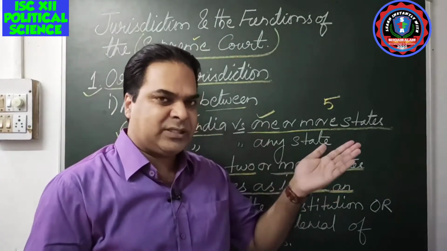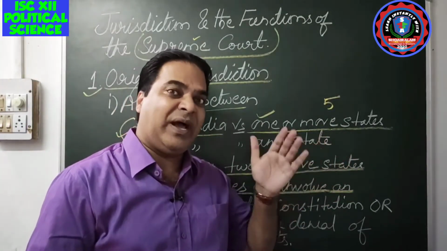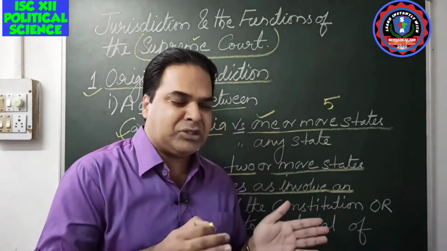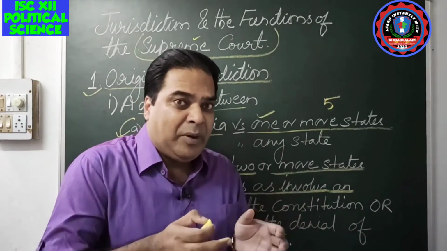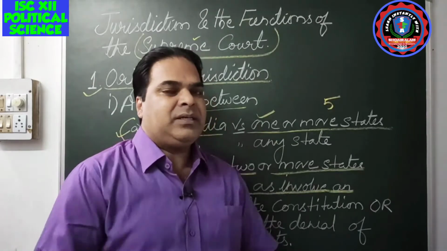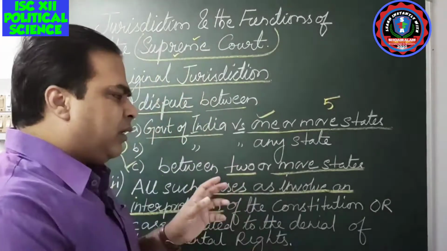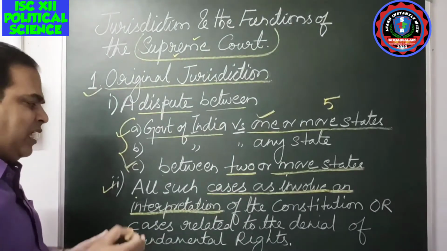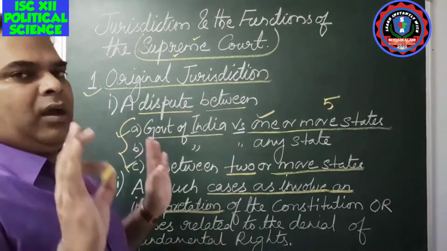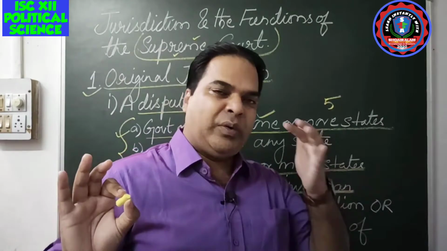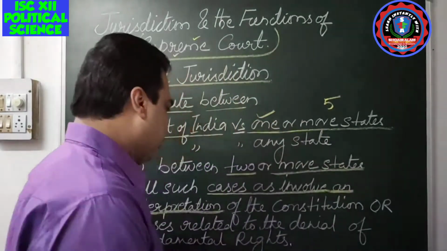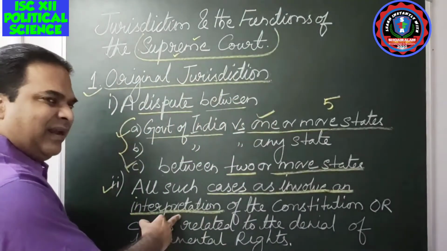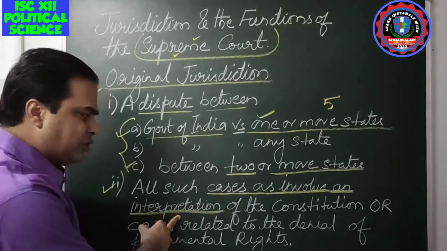Supreme Court is the highest court as well as the final interpreter of the Constitution. The Constitution can be interpreted properly by the Supreme Court. So if there are any disputes or any problem related to the interpretation of the Constitution, that will also fall under the jurisdiction of the Supreme Court. So the first one is cases related to the interpretation of the Constitution.